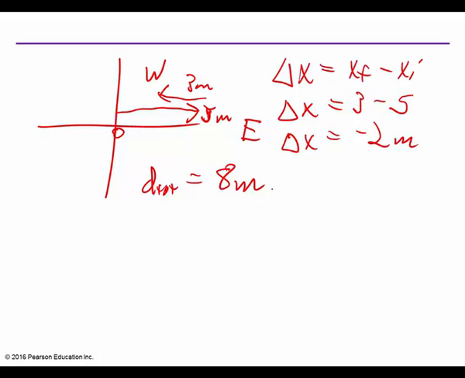We changed direction there. We've got to be aware that when there's a change in direction, we change our displacement. So we've got to be really careful.